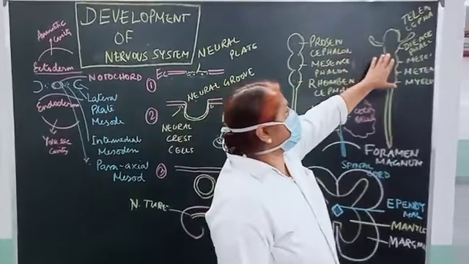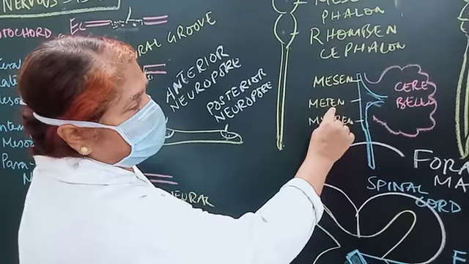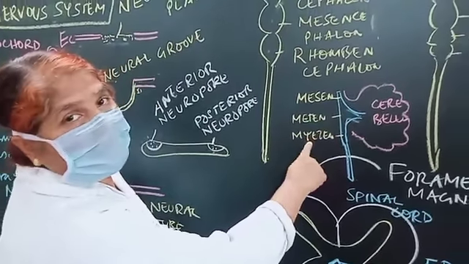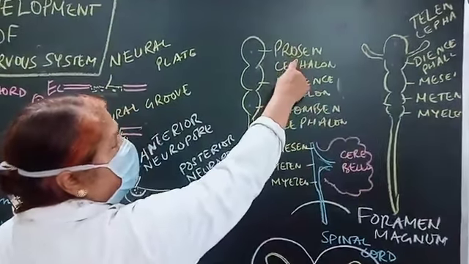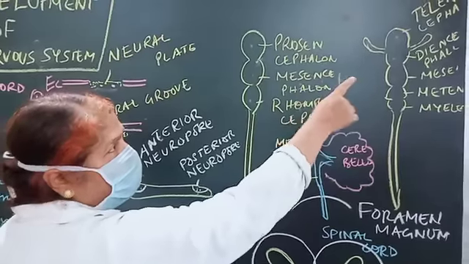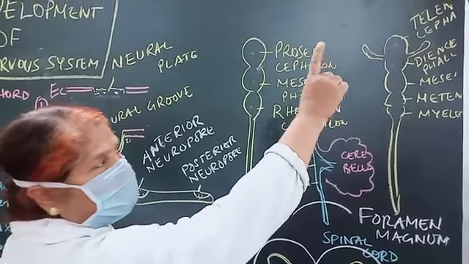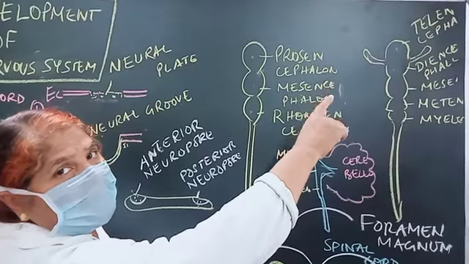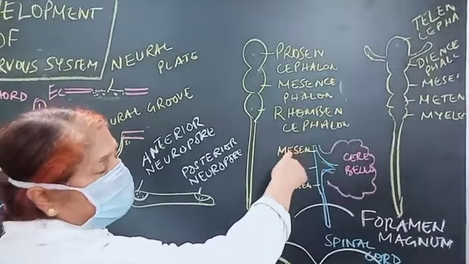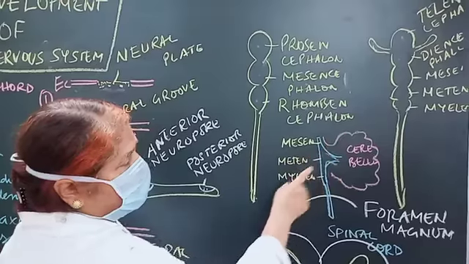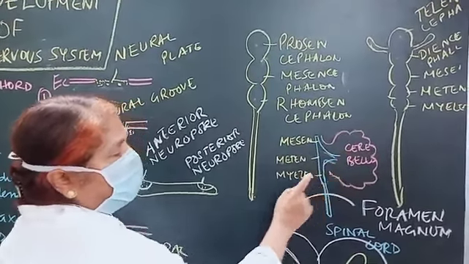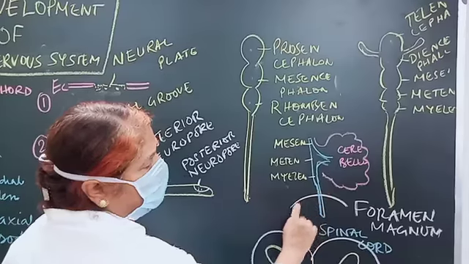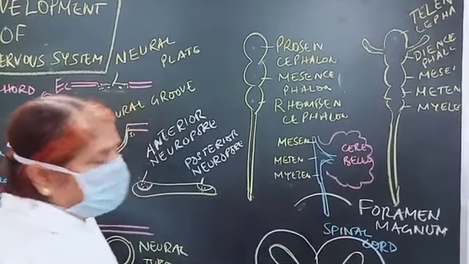So this is the mesencephalon or midbrain. This is the metencephalon, called the pons. This is the myelencephalon or medulla, and here lies the cerebellum. So this is the forebrain, midbrain and hindbrain. The forebrain has the telencephalon, that is the cerebral hemisphere, and the diencephalon, that is the thalamus and its complex. Then we have the mesencephalon called the midbrain, and the rhombencephalon having the pons, called the metencephalon. Along with that is the cerebellum, and this myelencephalon is called the medulla oblongata. After crossing the foramen magnum, this medulla oblongata becomes the spinal cord.